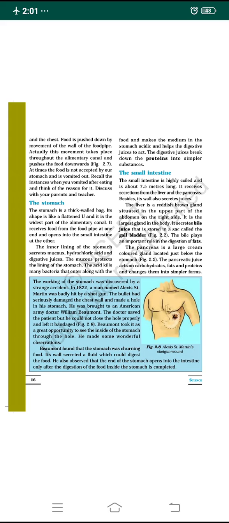What is the function of mucus? It helps to protect the lining of the stomach. And finally the digestive juices act upon the food. Digestive juices break down the complex food material into simple substances. For example, protein digestion takes place in the stomach itself.